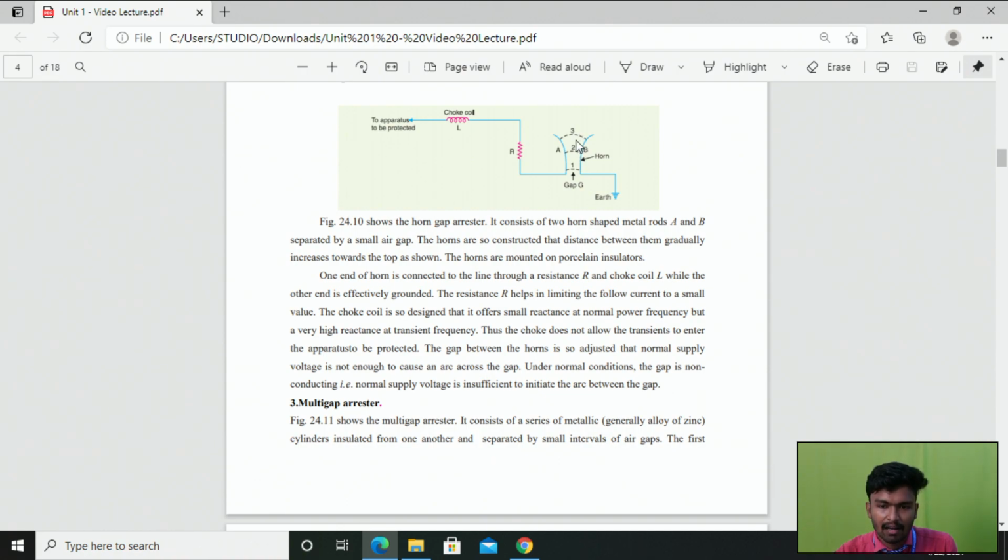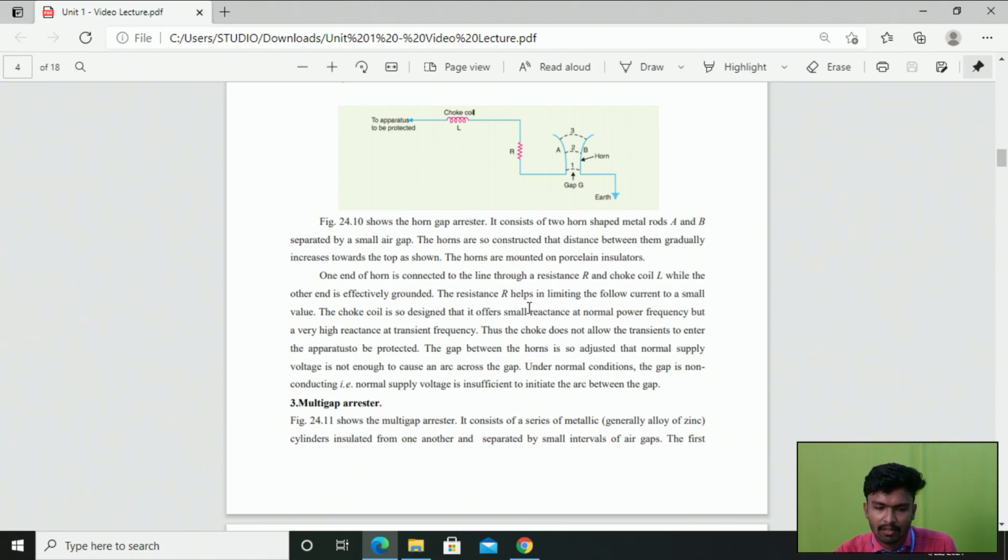If the arc length is increased, the dielectric strength of the arc is automatically decreased. If the dielectric strength is decreased, the arc at position 3 is automatically extinguished. So the fault is disconnected, right?